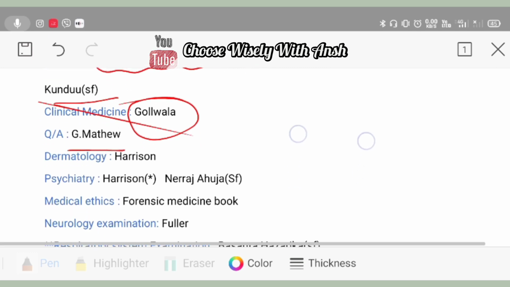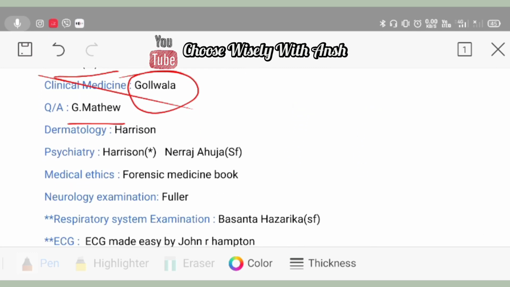Now comes the allied subjects, that is dermatology, psychiatry and medical ethics. For dermatology, you can go with Harrison.